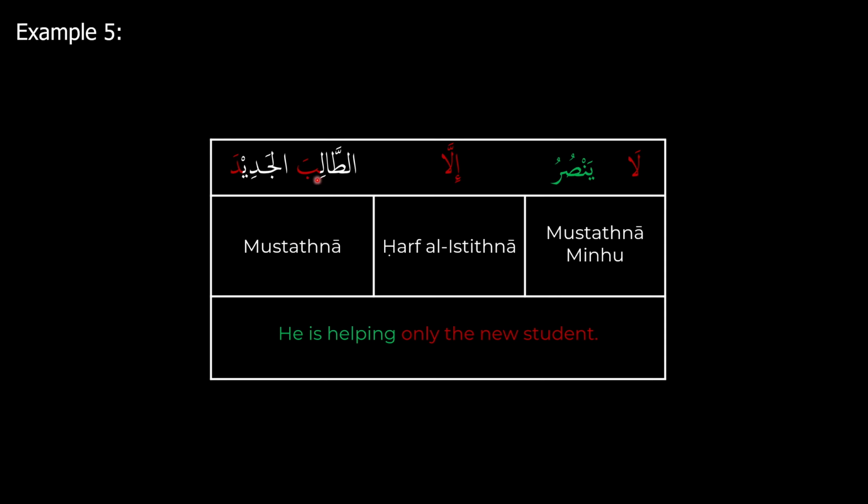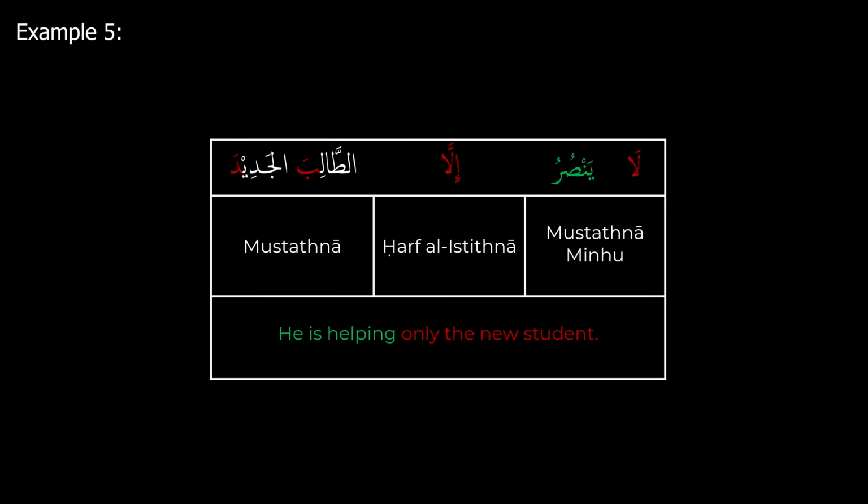And al-talib al-jadida both have a fatha because together this is the maf'ul of yansuru and this is mawsuf sifa. So this translates into he is helping only the new student. And again, the la illa combination gives us the exclusivity, which gives us the meaning of only.